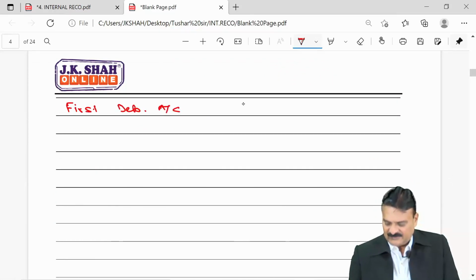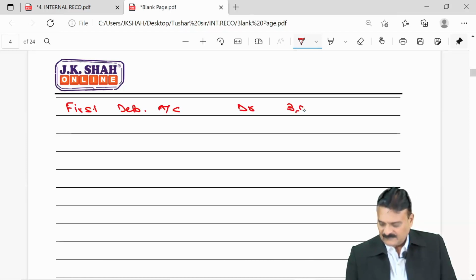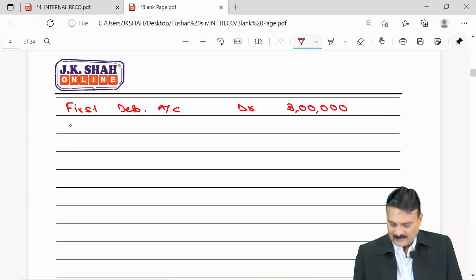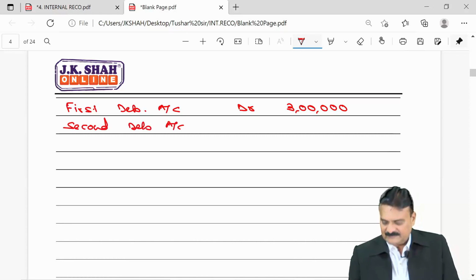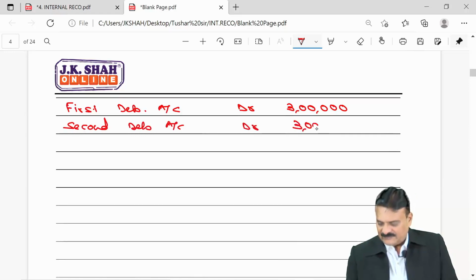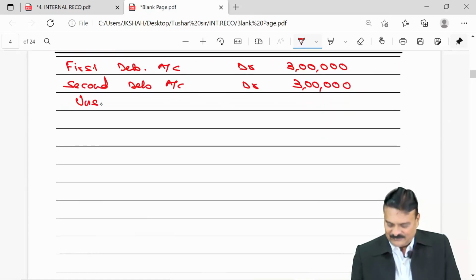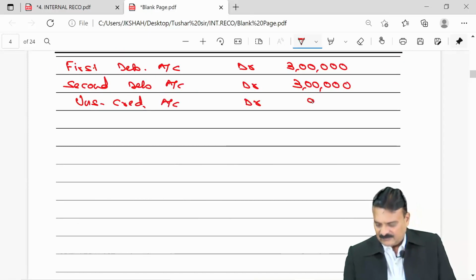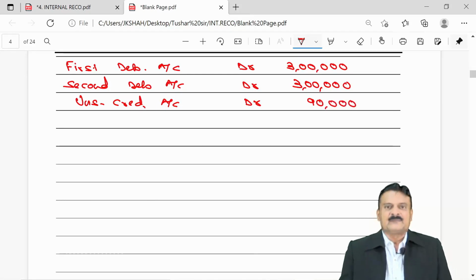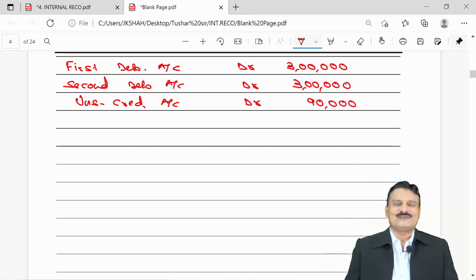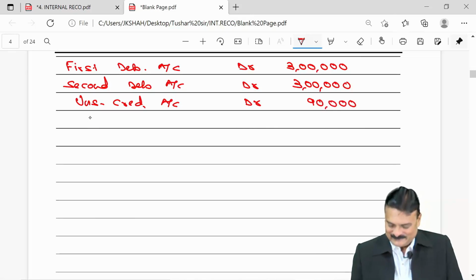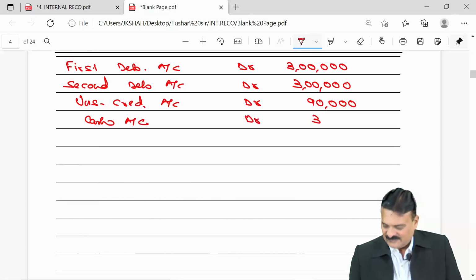First debentures account debit 3 lakhs, second debentures account debit 3 lakhs. We are also settling unsecured creditor with him, students. Unsecured creditors account debit 90,000. Plus he is bringing cash to us, cash is coming in, debit what comes in. Cash account debit, he is bringing 30,000.